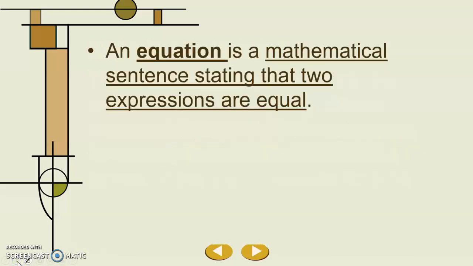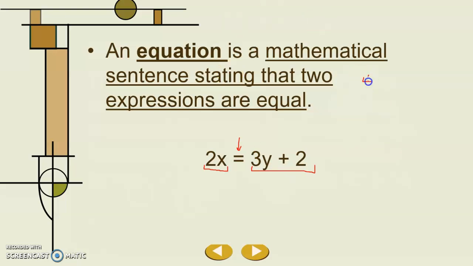So let's talk for a minute about what an equation is. An equation is a mathematical sentence stating that two expressions are equal. So we have this expression, 2x, and this expression, 3y plus 2. We have an equal sign there in the middle, so this is an equation. It's a mathematical sentence stating that these two expressions are equal.